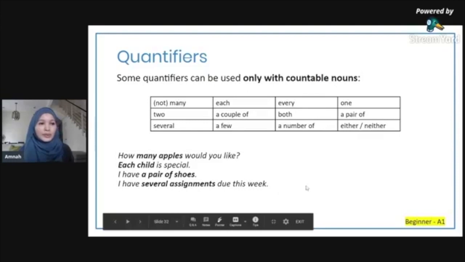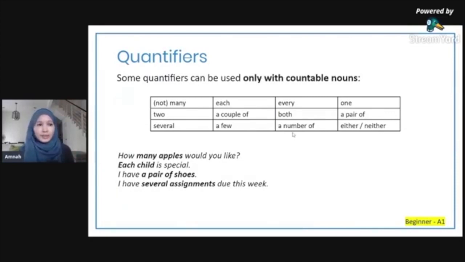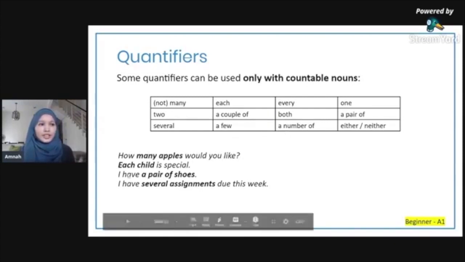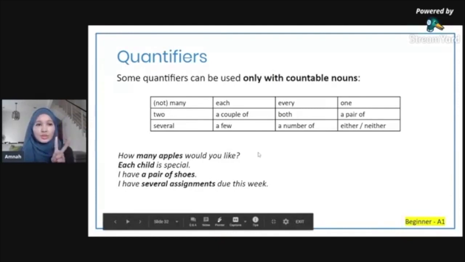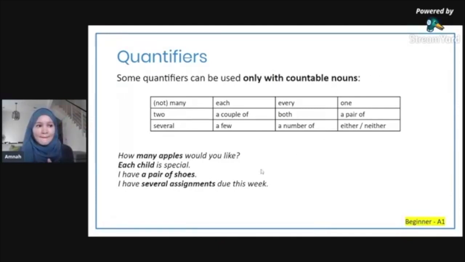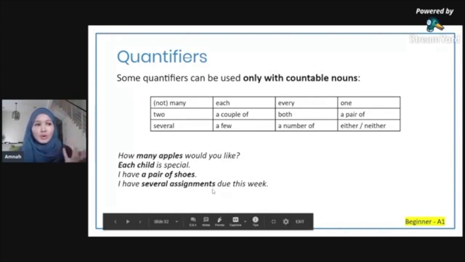So a way to remember is that these quantifiers are referring to a specific quantity, a specific number. So that's why it's only for countable nouns, right? I hope that's clear. Like how many apples? So you can count the apples. Each is usually one. I have a pair. A pair means two. So that's why it can only go with countable nouns. I have several assignments. Several usually means more than two, three and above. So that's why it's only with countable nouns.